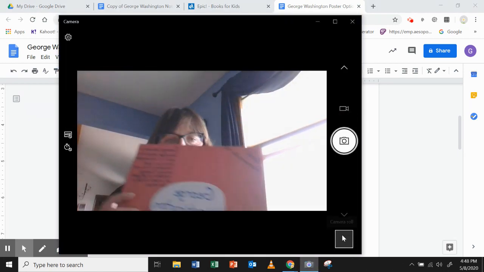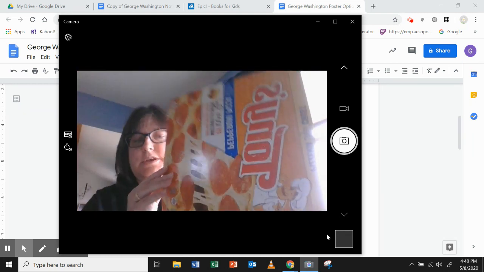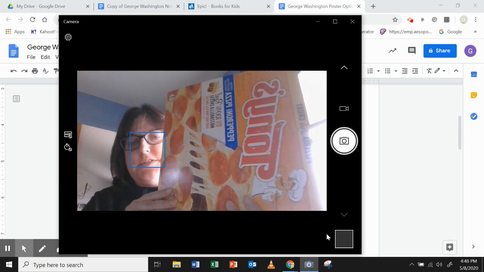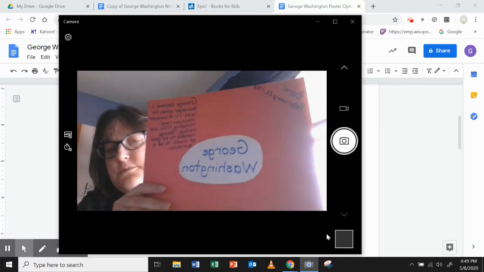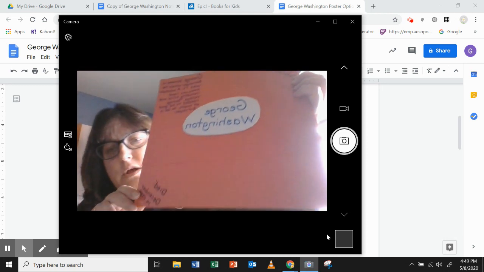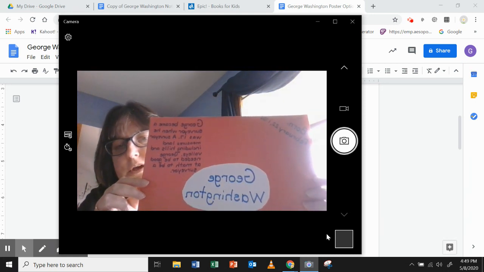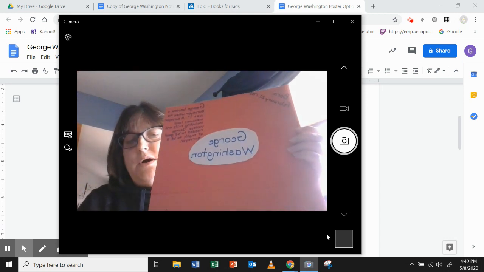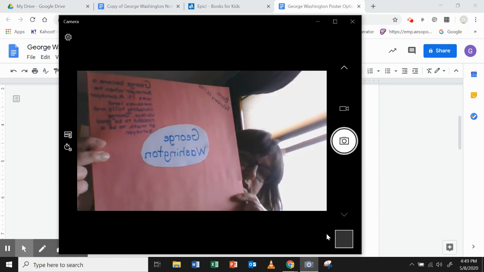So if you look at my poster, you can see that I started it. So I want you to think about Earth Day. So my kids had Tony's Pizza for lunch the other day. So I just cut that off and I used that as my poster piece. And then you can see that I put George Washington in the middle. So I haven't finished it yet, but I put when he was born up here. And then I put when he died down here, and then that information about him becoming a surveyor, I put here. So then I can add all of my other facts anywhere I want on the poster, and then I'm going to include a picture of George Washington. So this just gives you an idea of how you can start it.